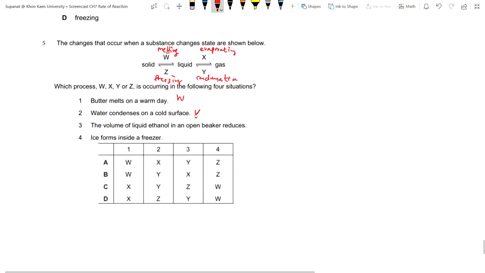And 3. The volume of liquid ethanol in an open beaker reduces. The volume reduces, which means it's changed from liquid into gas, right? Which is an X. And 4. The ice forms inside a freezer. So which means it's changed from the liquid to solid, right? Which is Z. So 1 is W, 2 is Y, right? 3 is X, and 4 is Z. So the correct answer is going to be B.